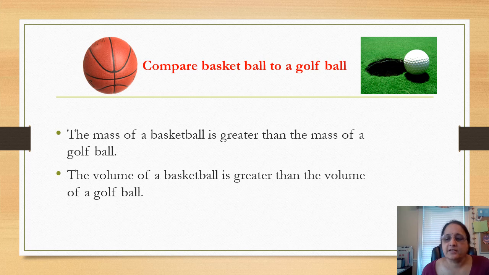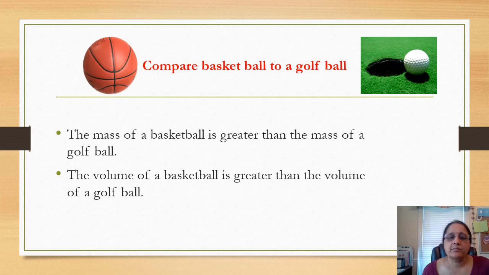We have a basketball and a golf ball. Let's compare the mass and volume for both. What is mass? It's a measure of the amount of matter that the object contains. Then what's volume? Volume of an object is a measure of the space that is occupied by it.